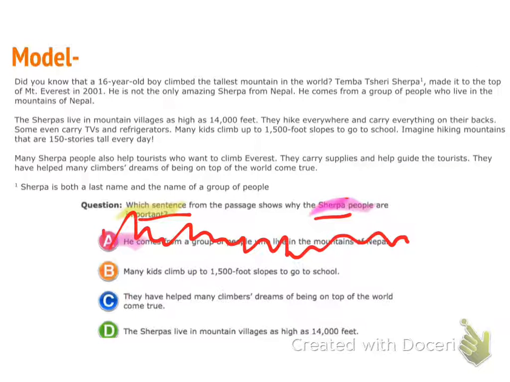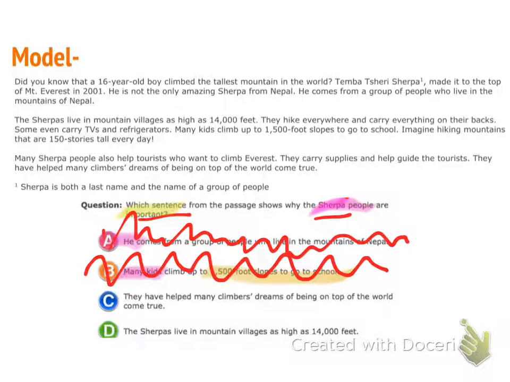letter B. Many kids climb up the 1,500 slopes to go to school. So here I have many kids. That's plural, so that ends up working out. So what are these kids doing? They're climbing up 1,500-foot slopes to go to school. Is that important? Is that showing me how these kids are important, or is that something that they just have to do? It's just ordinary. I feel like it's something ordinary. That's the same thing as you guys going to the bus every day. It's not really that important.